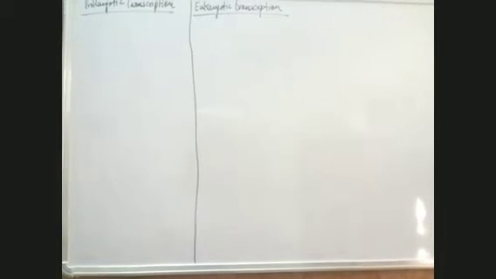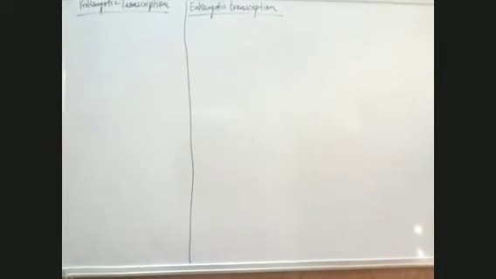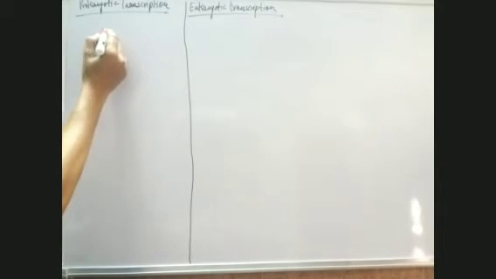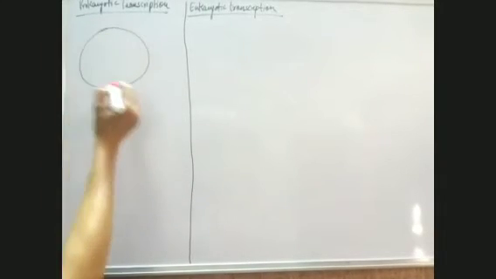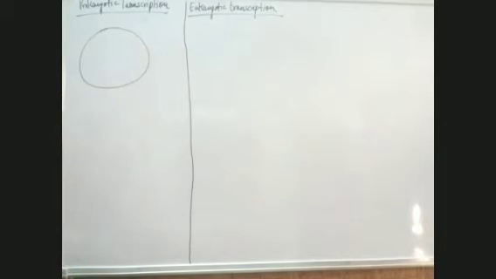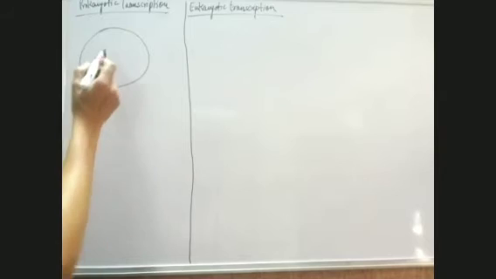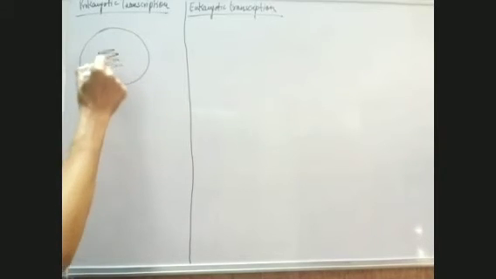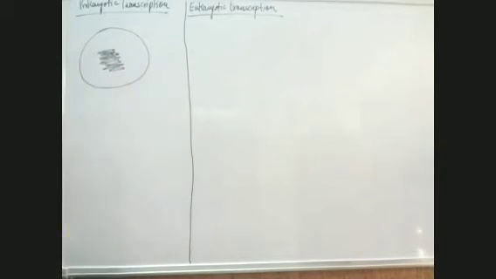First of all, I would like to tell you one thing about what happens as a result of transcription. See, a prokaryotic cell is like this, where the nucleus is not defined. You cannot differentiate between the nucleus and the cytoplasm, because the nuclear material just lies like this in the cytoplasm.